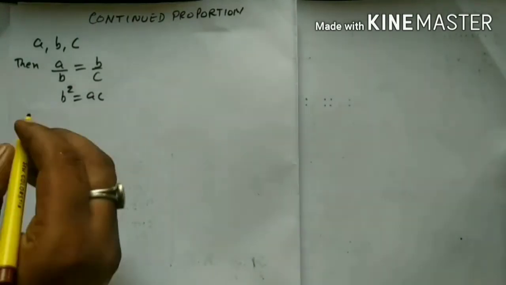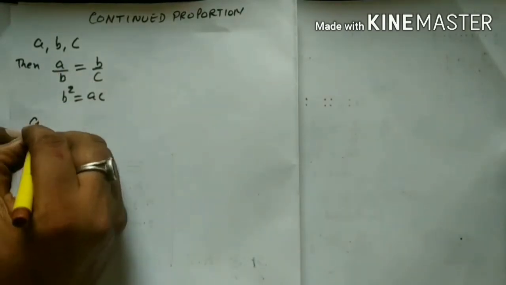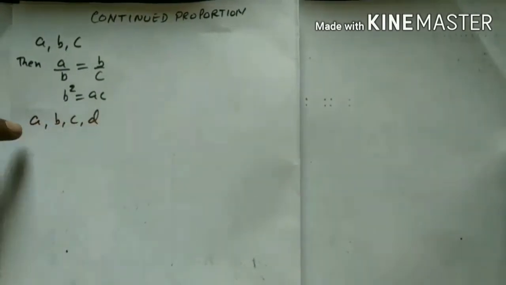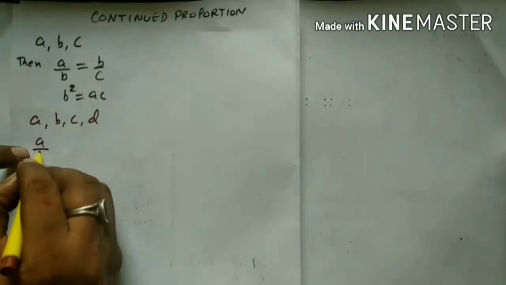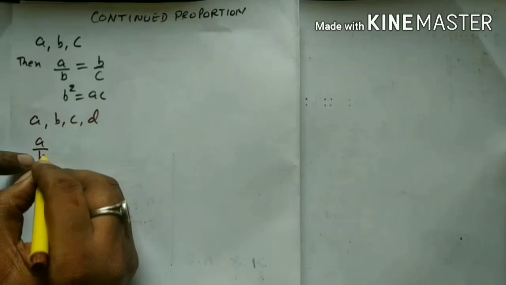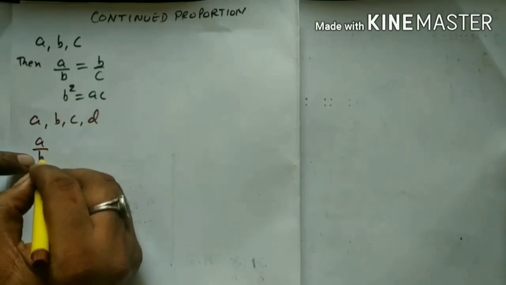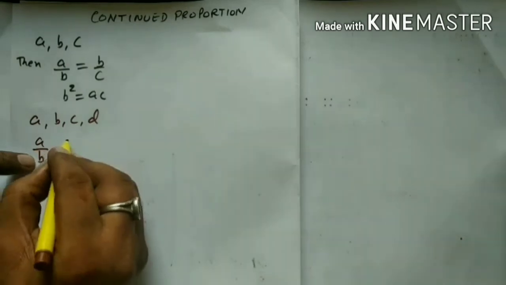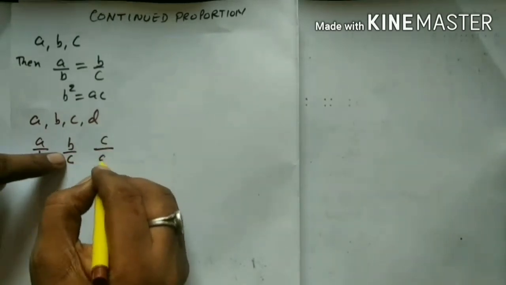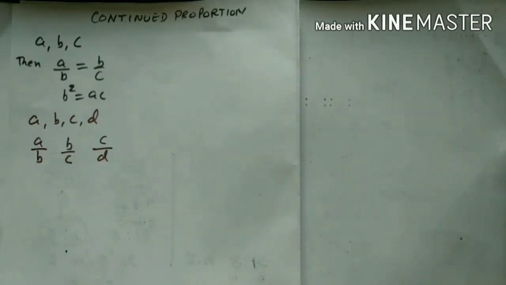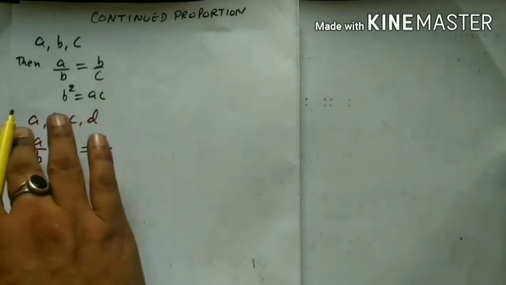If in place of 3 there are 4 numbers A, B, C and D, and you have to check whether these are in continued proportion or not, then what will you do? You will write A over B, and as I have told you, you will start with the previous denominator. So B over C and then C over D. All these ratios must be the same for the continued proportion of the given 4 numbers.